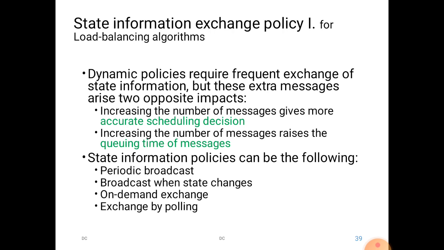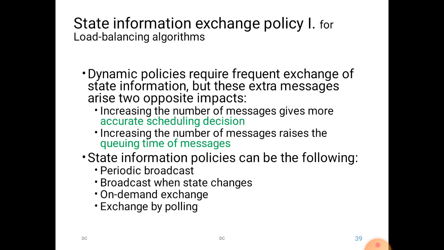Increasing the number of messages also increases the queuing time of the messages. Again, queuing time will increase. There is a possibility of message overhead. So these are the two opposite impacts. When the number of messages is more, the decision can be taken accurately. But again, when the number of messages is more, message overhead will occur. So the time for taking the appropriate decision will be delayed.